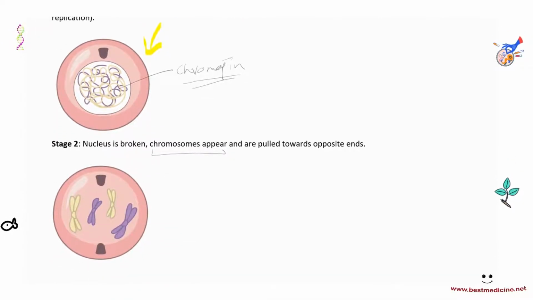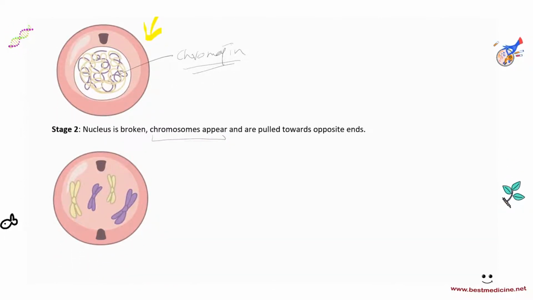So in stage 2, here's what occurs. First of all, chromosomes appear. Remember how chromosomes are formed? Chromatin will condense into chromosomes just before stage 2, or in the very early part of stage 2. So chromosomes appear, and then the nuclear envelope, as we call it, that surrounds the boundary of the membrane of the nucleus, is broken so that the chromosomes come out.